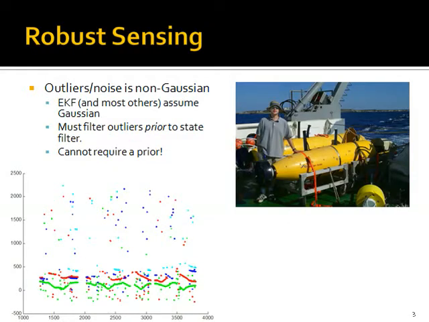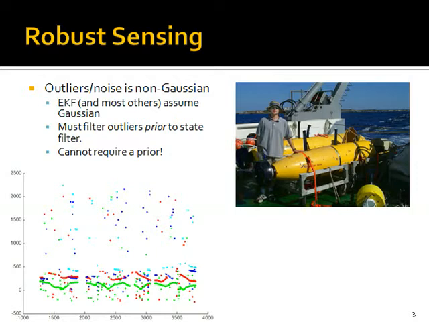In 2004, we deployed a number of autonomous vehicles off the coast of Italy. Our goal was to evaluate an experimental synthetic aperture sonar system, but this sonar system caused a great deal of interference with our long baseline navigation system. You can see this interference in the plot in the lower left. In order for the vehicle to compute its position, this data needed to be filtered.